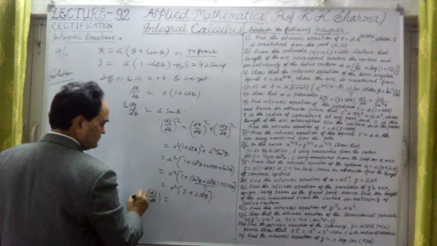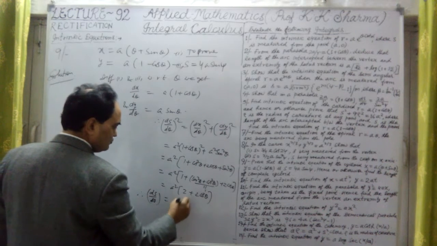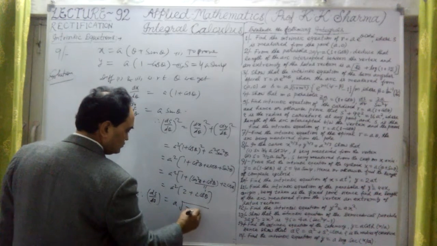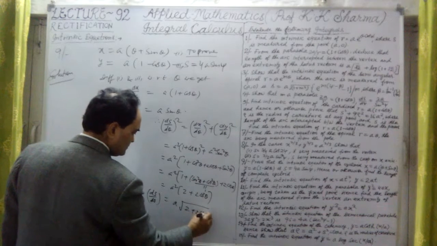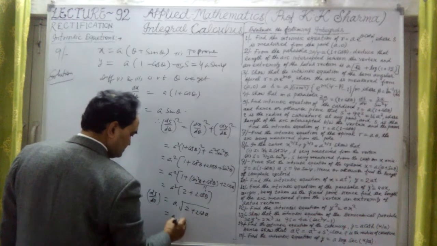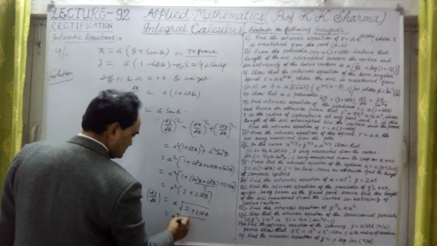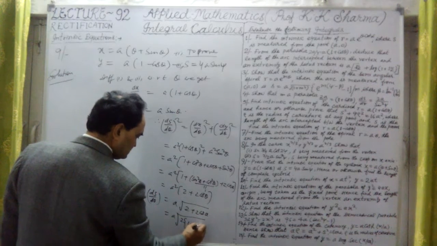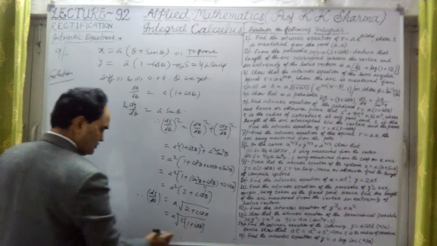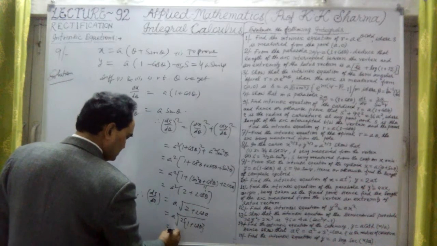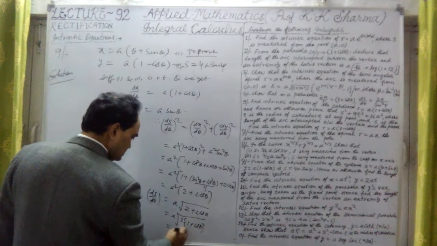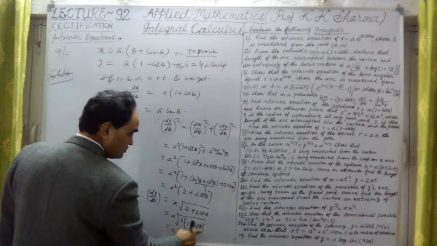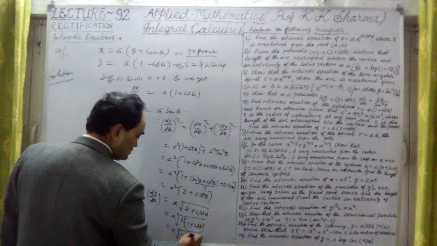ds by d theta is equal to a times the square root of 2 plus 2 cos theta. Taking 2 common, it is 2 into (1 plus cos theta), and 1 plus cos theta is 2 cos square theta by 2.